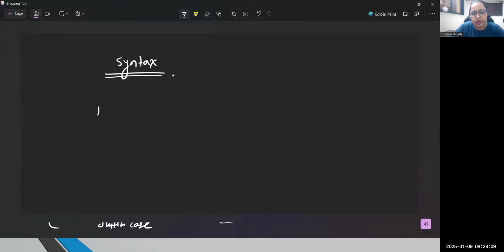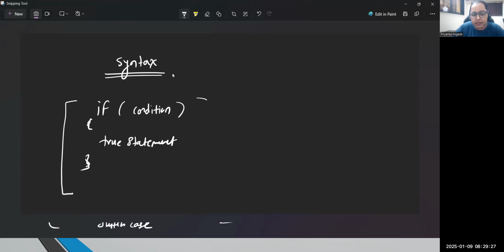The syntax is very simple. You will just write if, and here you need to put the condition, whatever condition it is. If that condition is true, then only the true block or true statement, whatever you write within this curly bracket, will run. Guys, whenever you write this part in your program, you can just call it an if block.